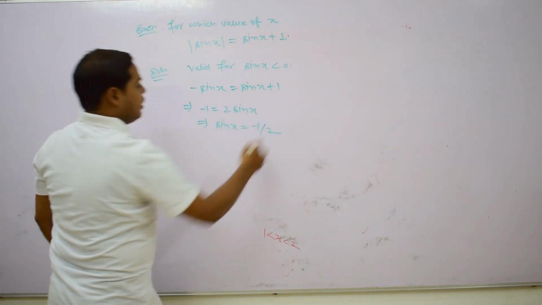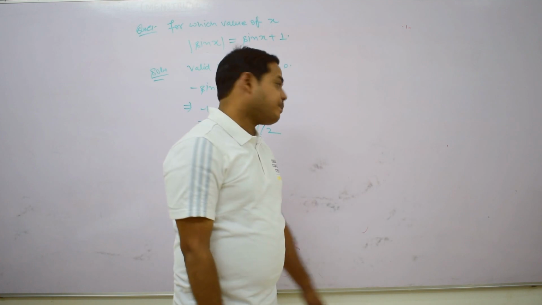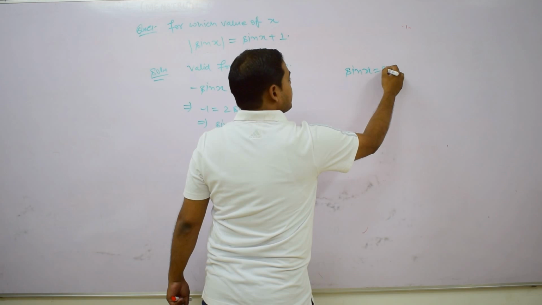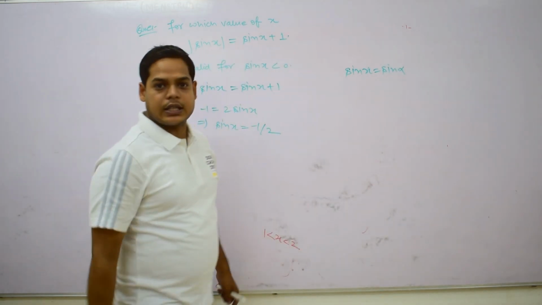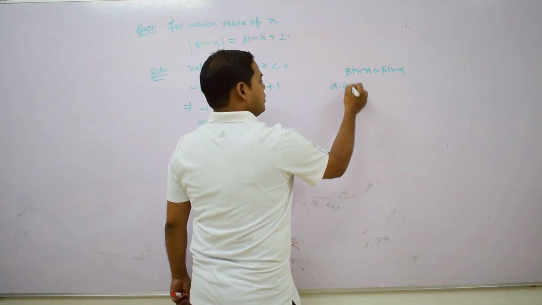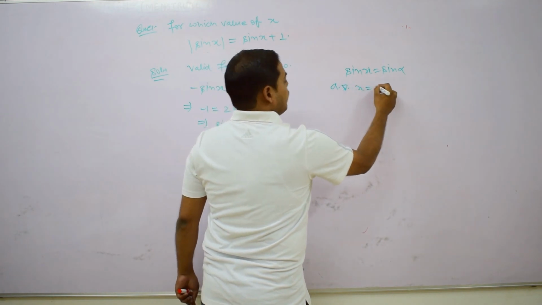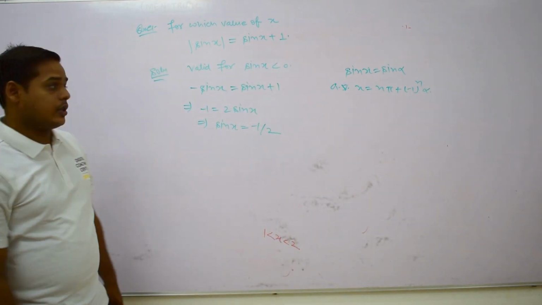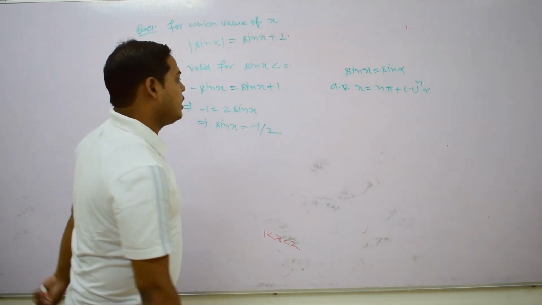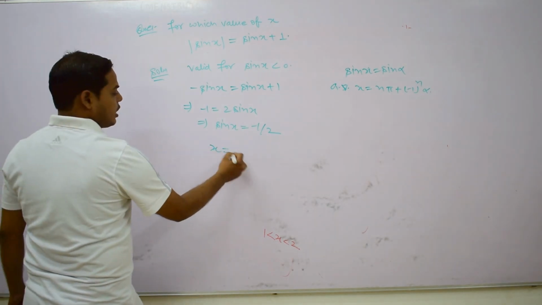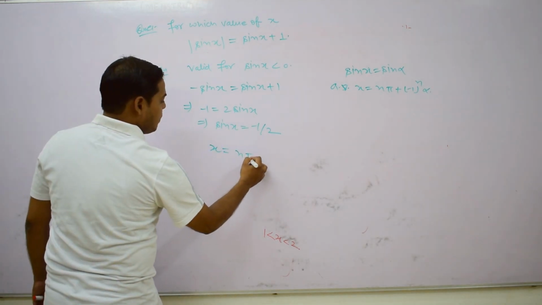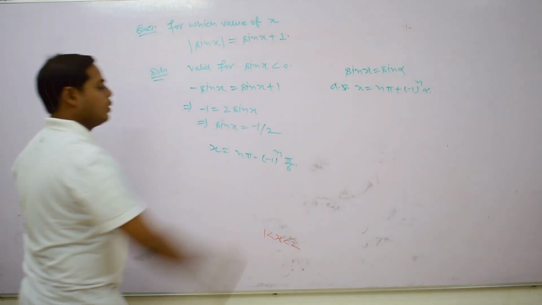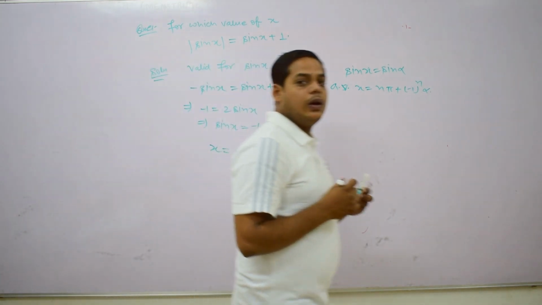Now we know about the general formula. If sin x equals sin α, then what is the general value of x? The general value of x equals nπ + (−1)^n α, where n is an integer. Similarly, sin x equals −1/2, so from here we get the general value of x equal to nπ − (−1)^n π/6, since π/6 gives the value 1/2.